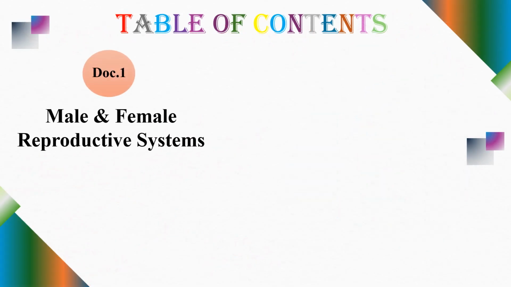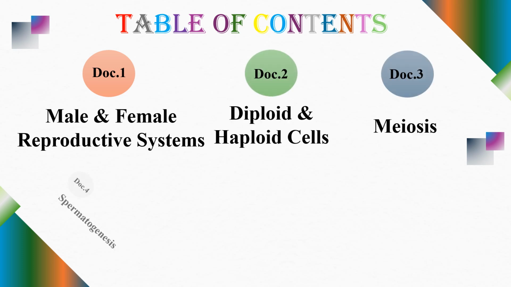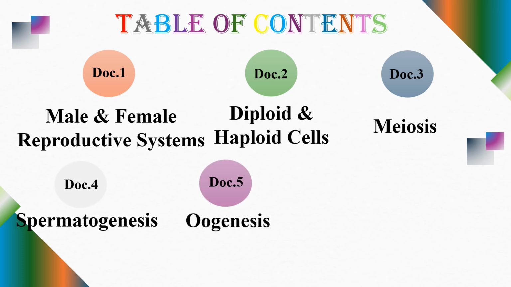Okay, the first document is the male and the female reproductive systems. We have documents 2, 3, 4, 5, and 6. So this chapter has 6 documents, starting with studying the male and female reproductive systems and ending with the fertilization. Okay, the last episode of our series will be the fertilization.